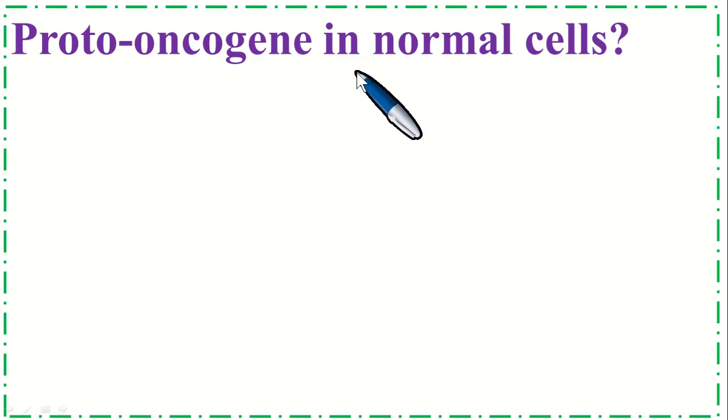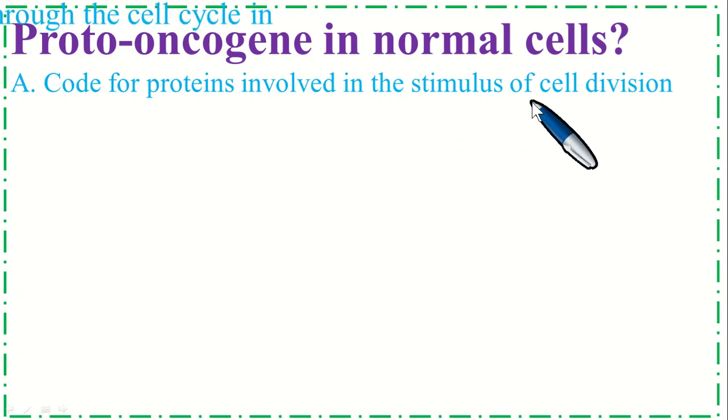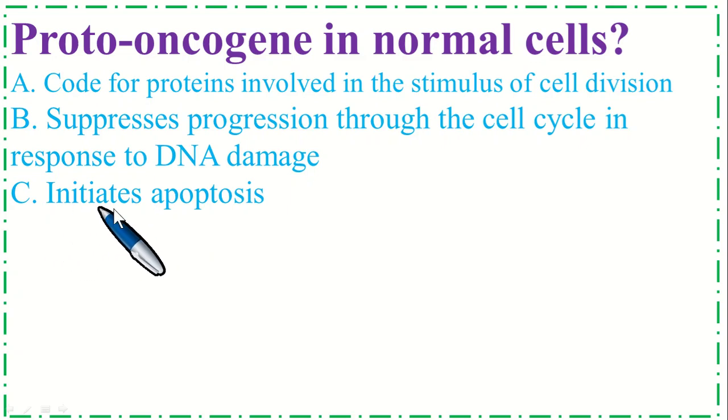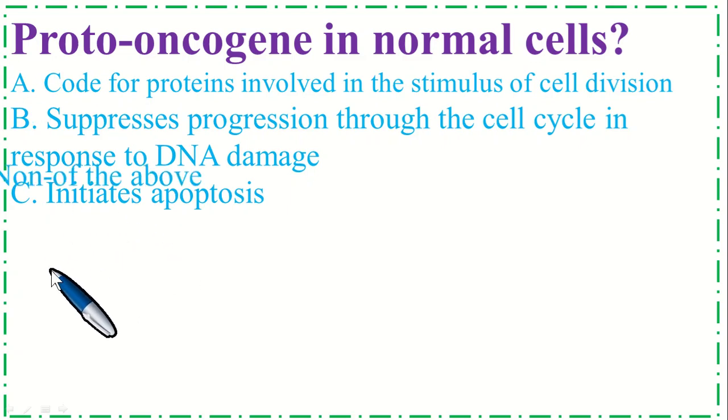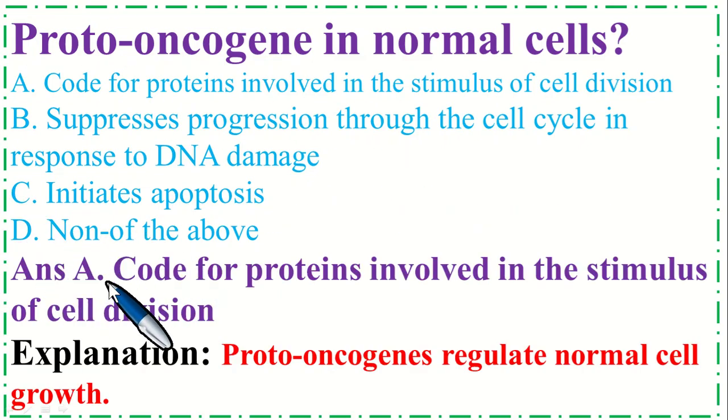The proto-oncogene in normal cells is option A, code for proteins involved in the stimulus of cell division; B, suppression of progression through the cell cycle in response to DNA damage; C, initiates apoptosis; and option D, none of the above. So the correct option is A, code for proteins involved in the stimulus of cell division. The proto-oncogenes regulate normal cell growth.